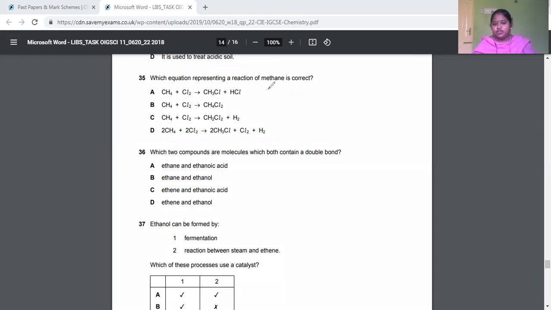Yes, because we know that CH4 dissociates as radicals like CH3 and H, and in the same way Cl2 dissociates into Cl and Cl radicals. So that means you get CH3Cl and HCl. So this is correct. So the first option itself is correct.